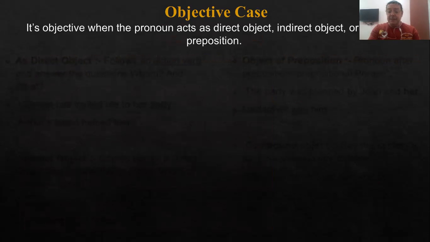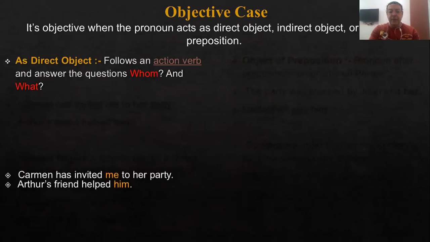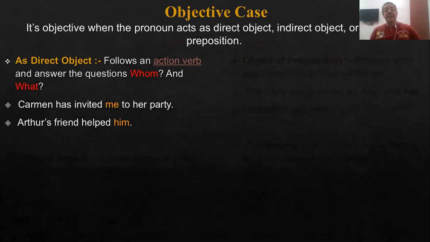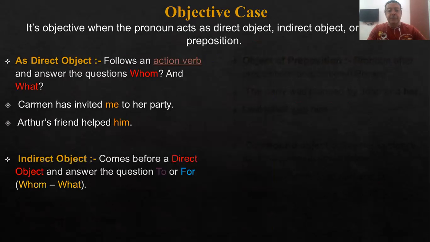As we said, it's the objective case or form of the pronoun if it functions as the object of the sentence or the object of a preposition. Examples: Carmen has invited me to her party. So me is in the objective form because it is the object. Another example: Arthur's friend helped him. So him is in the objective case or form because it is the object.